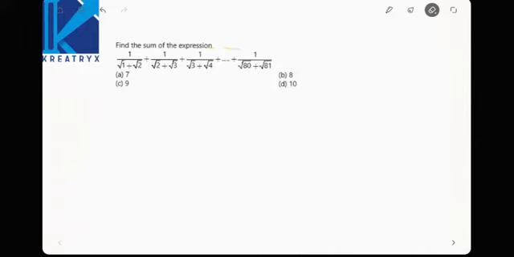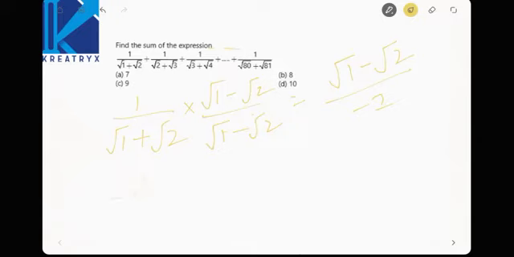Rationalizing the denominator. Am I right? See here, 1 by root 1 plus root 2 is rationalized like this: root 1 minus root 2 by root 1 minus root 2, that will lead you to root 1 minus root 2 by minus 1, using a plus b into a minus b. Similarly, 1 by root 2 plus root 3, rationalize it: root 2 minus root 3 divided by root 2 minus root 3. Same, 2 minus 3 is minus 1, and root 2 minus root 3 is the left thing.